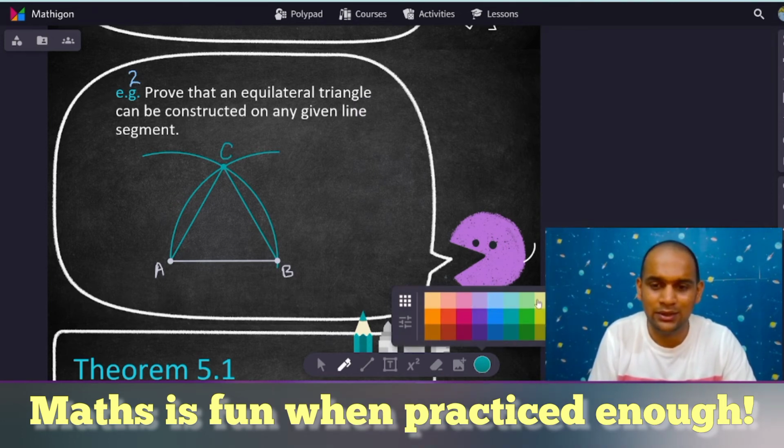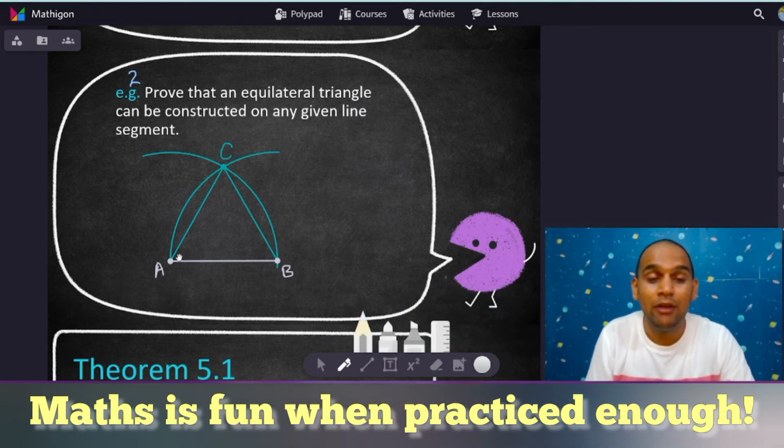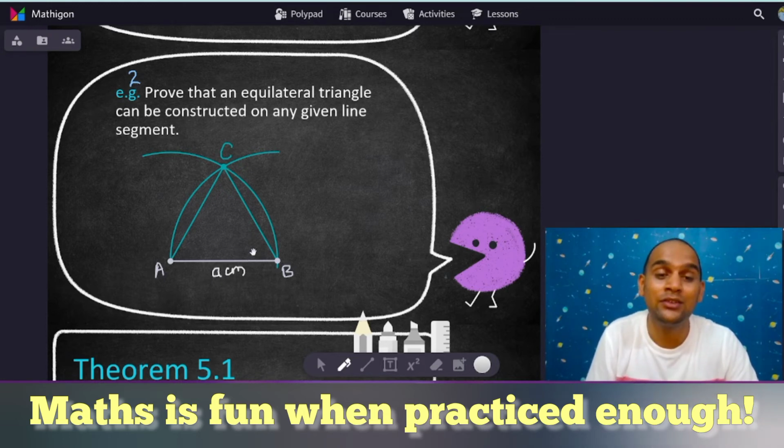More mathematical thinking we will try to apply. Now suppose AB is a centimeters. Suppose a is just a variable I'm taking. AB is a centimeters. Now, when we took A as the center and AB as the radius, that means the radius is AB, right? And this is the arc we drew.